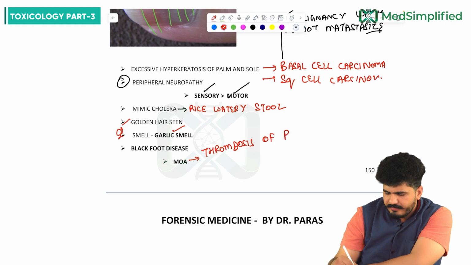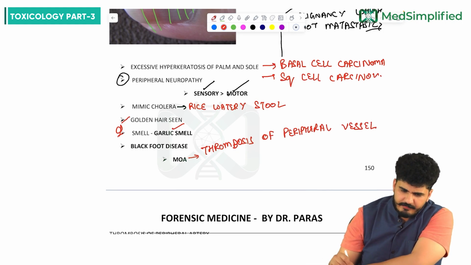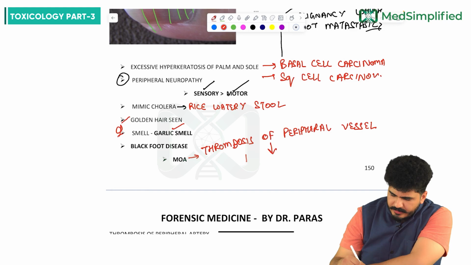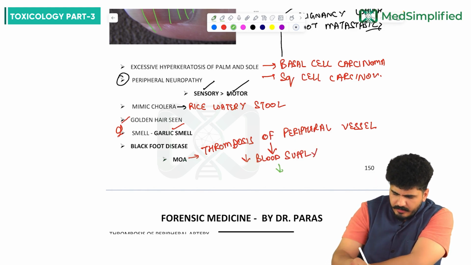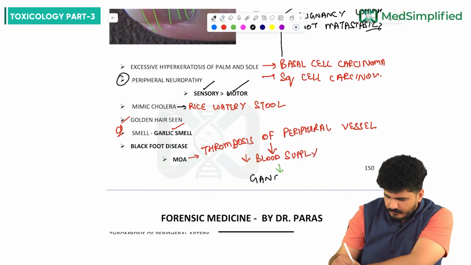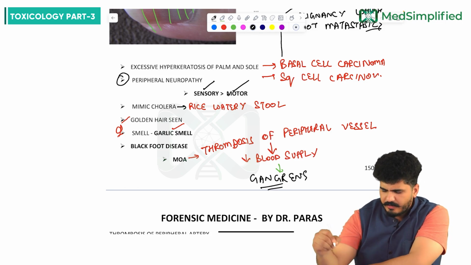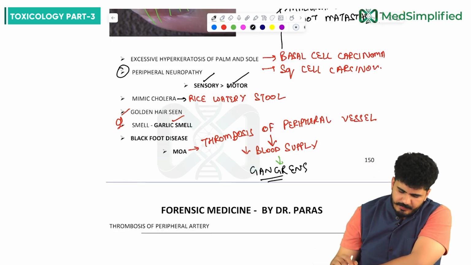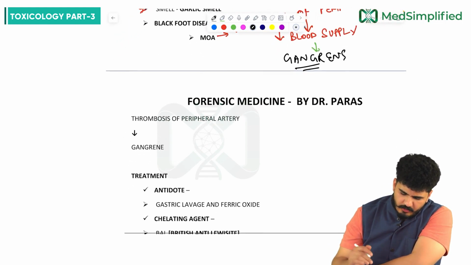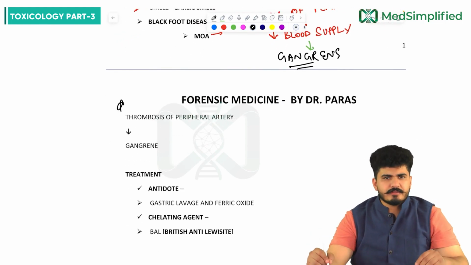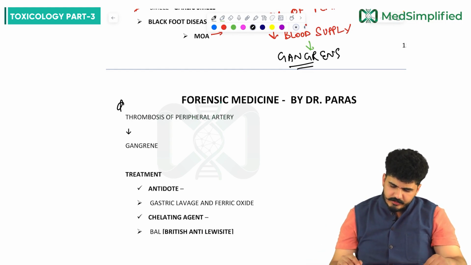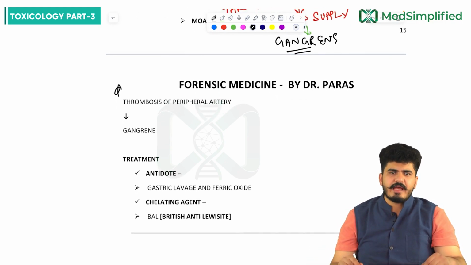Thrombosis of the peripheral vessels. There is a thrombosis of the peripheral vessels, which will decrease the blood supply. And in the end, there will be gangrene. So black foot disease, see this written over here also. Because of the thrombosis of the peripheral vessels, my dear friends, there is a gangrene.